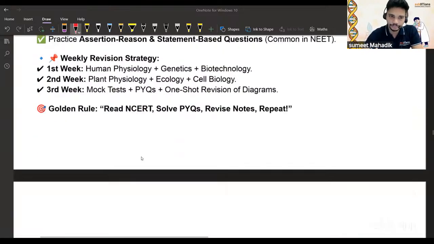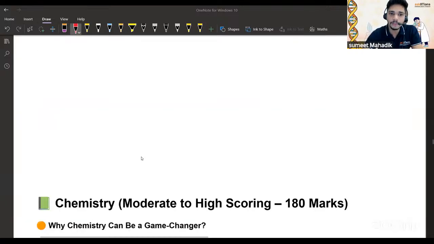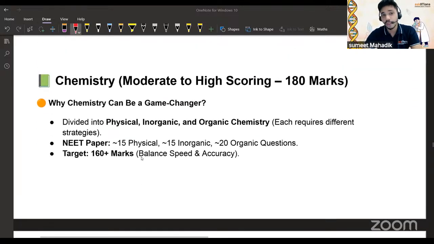Okay. Now, let's talk about chemistry. Chemistry is like, see, we have a golden chance for bio because it is thoroughly NCERT. But in chemistry, we have moderate to high scoring. So why can chemistry be a game changer here? Divide it into physical, inorganic and organic, you already know that, right? So in the NEET paper, the questions can be 15, 15, 20, right? So can you say that organic chemistry is giving this much weightage? Okay. It can change.